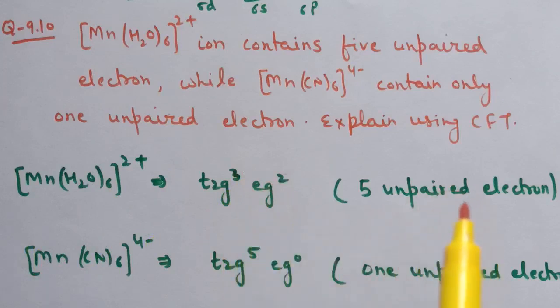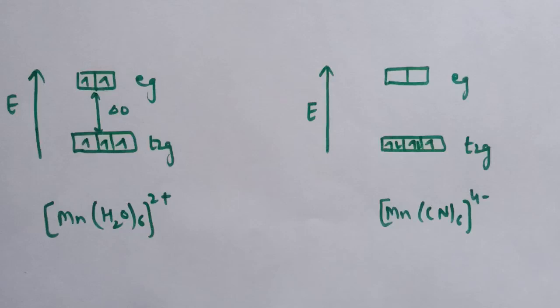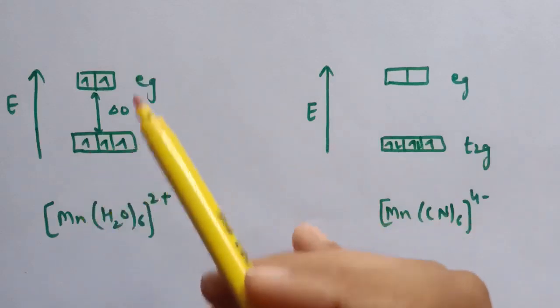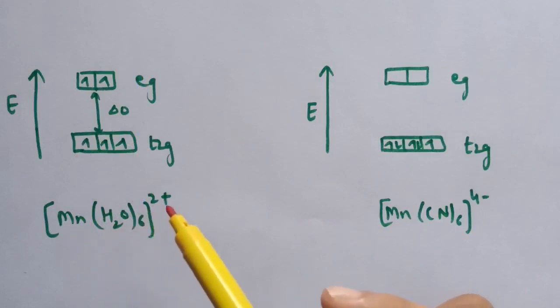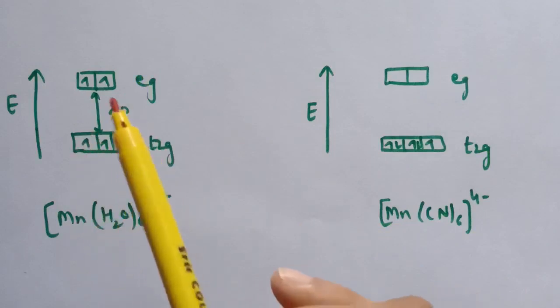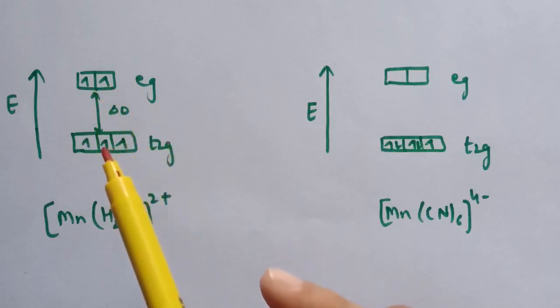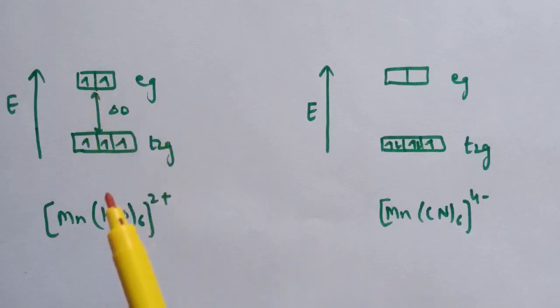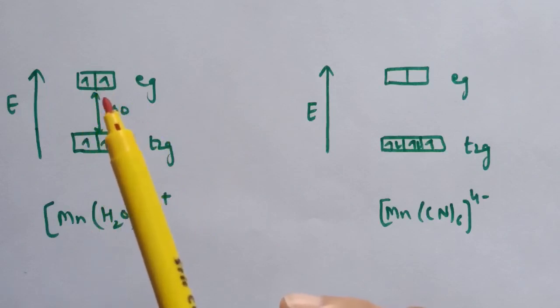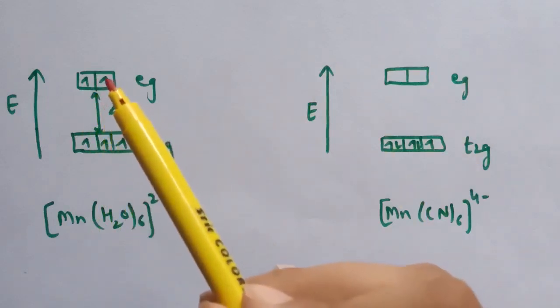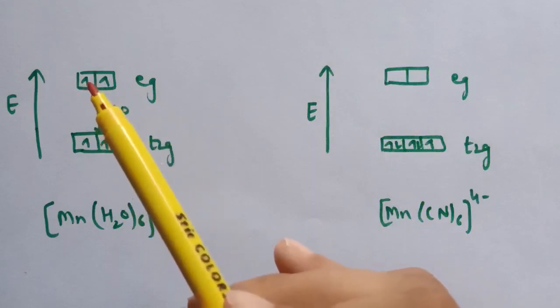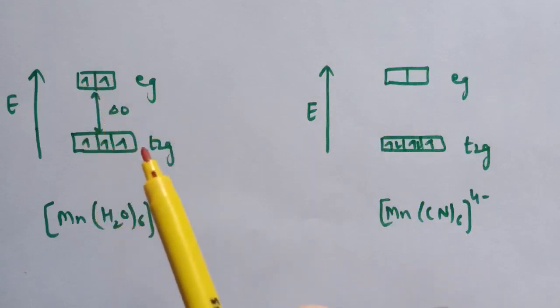So it has 5 unpaired electrons, whereas in the second complex, cyanide being the stronger field ligand, it will pair up the electrons in t2g, and therefore the electronic configuration is t2g5 eg0. That is, it has only 1 unpaired electron. So this is the diagram for the first complex, that is hexaaquamanganese(II). In t2g it has 3 electrons, and in eg it has 2 electrons. The electronic configuration is t2g3 eg2, because in this complex, delta O is less than the pairing energy. Therefore, the fourth electron will enter the eg level.